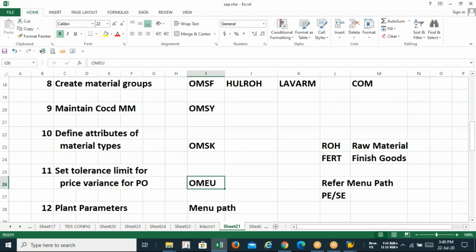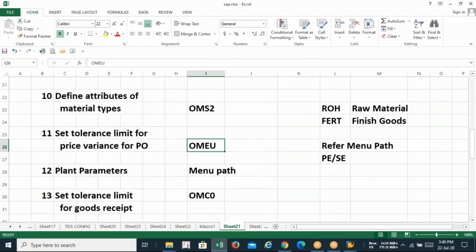Now we are starting with this part, that is the tolerance limit for the price variance. OMS2, define material attributes. Okay, so I'm starting with set tolerance limit for the price variance for purchase order.